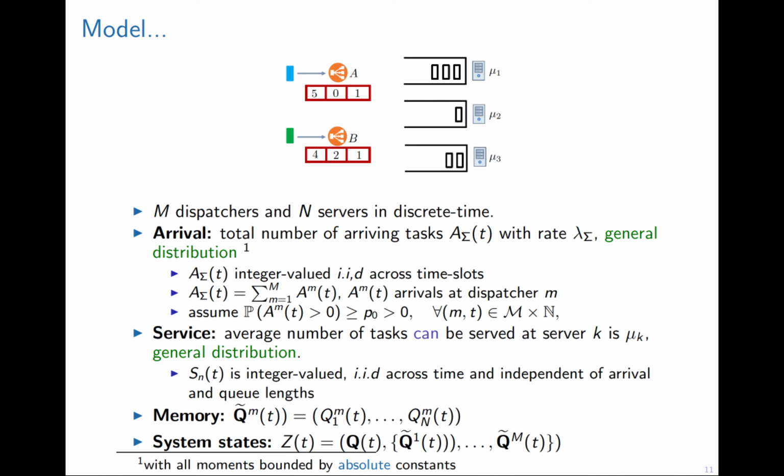So let's look at our model carefully. We have M dispatchers and N servers. The arrival process is integer valued at each time slot t and i.i.d. across time slots. We assume that there is strictly positive probability that there is some arrival at each dispatcher m. And the service process is also integer valued, i.i.d. across time, and independent of the arrival and queue length. We use tilde Q to denote the local estimates.